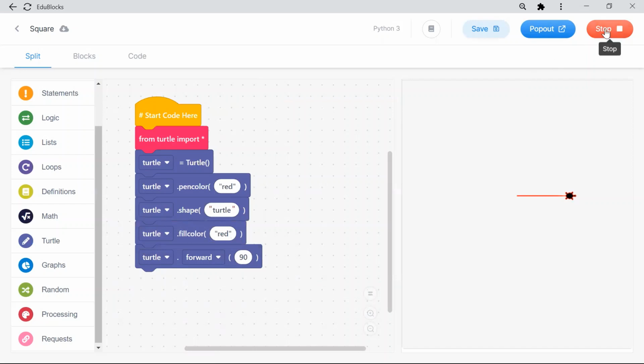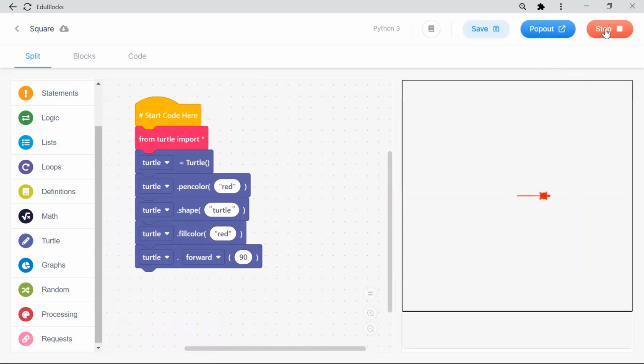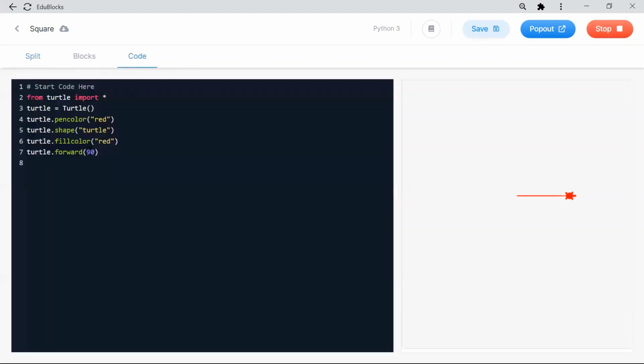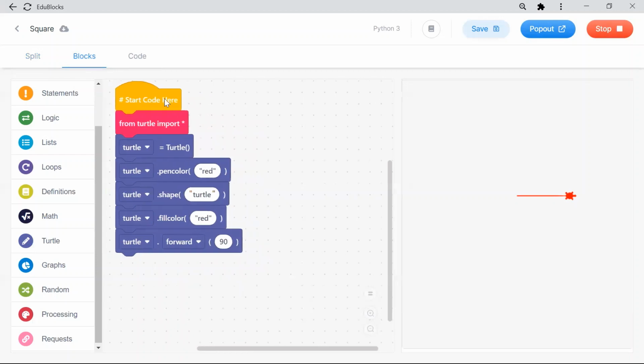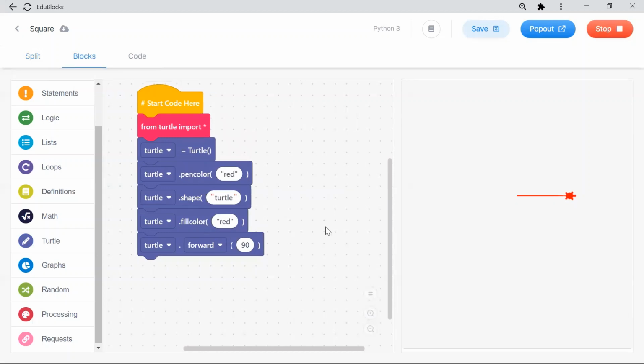When I stop and run, I can see the red color line. It looks nice. Are you able to do it? This is my Python coding, and step by step we are learning how to develop the coding. This is my blocks. We have created the pen and given the color to the pen. Then we give the inside filling body color as red. Then we are going forward.